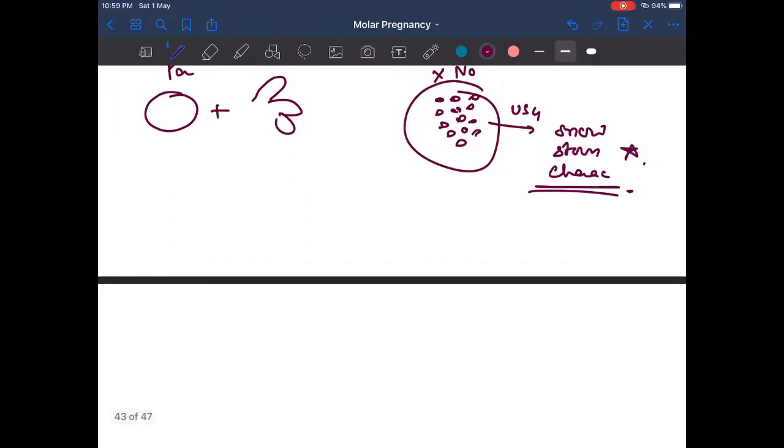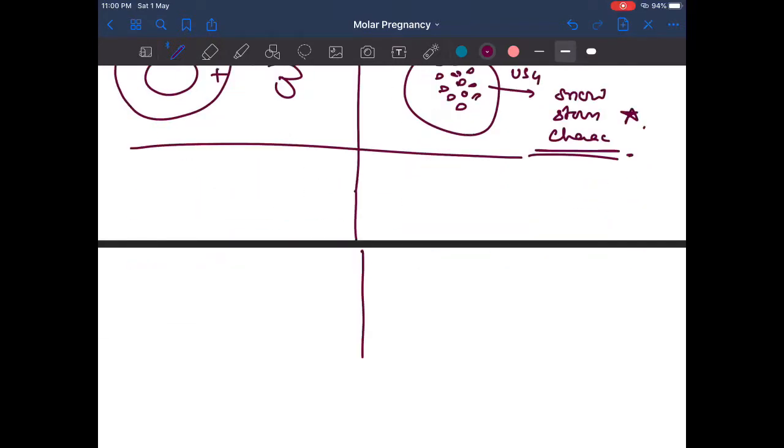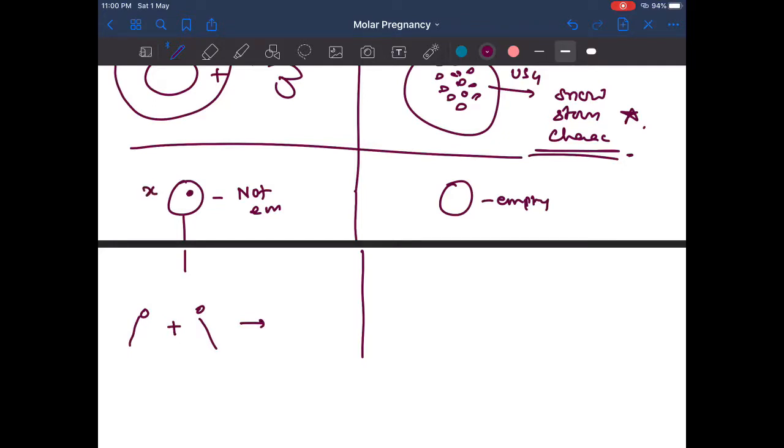Okay, so let's differentiate between the partial and complete H mole. In partial H mole, the ovum is not empty, so some nucleus is present, but in complete mole it is empty. In partial mole, the ovum is fertilized by two sperms, so it is triploid, with 3 sets of chromosomes.